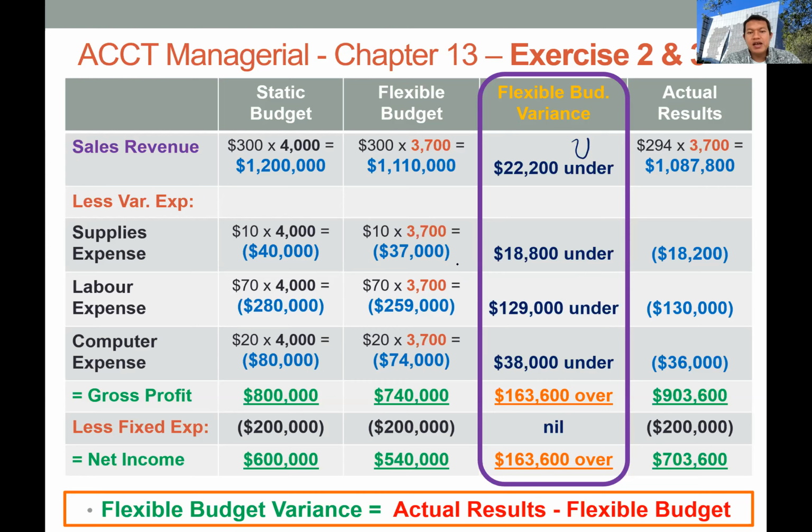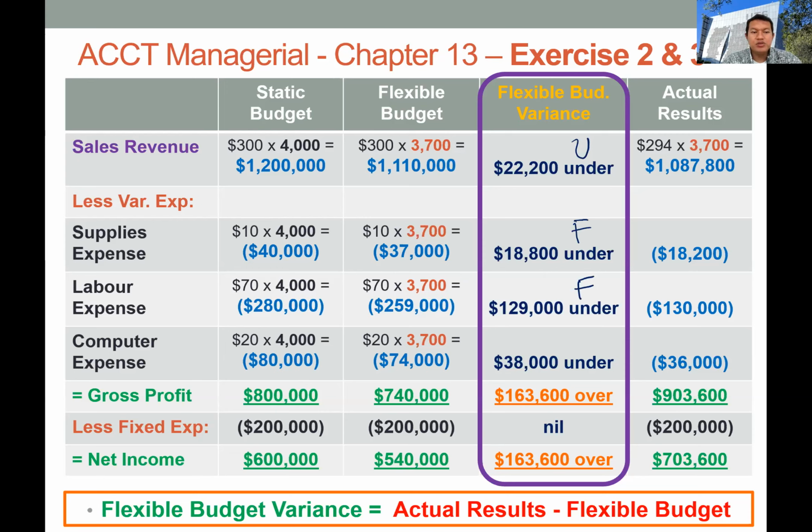In the supplies, we have 37,000 in the flexible budget, and the actual result is 18,200. Sorry, we have a favorable variance, so less cost in the actual performance than in the budget. In the labor expense, we got 259,000, and then 130,000 in the actual performance. Again, we will have a favorable variance.